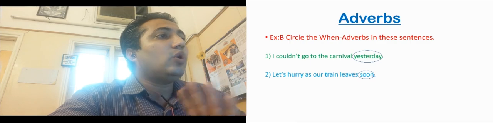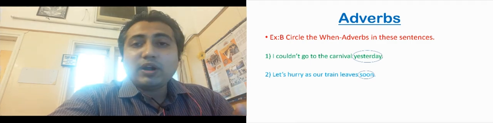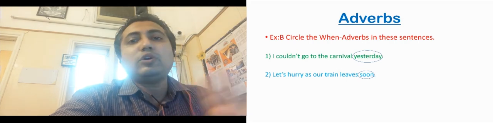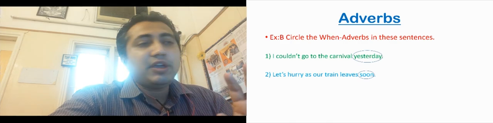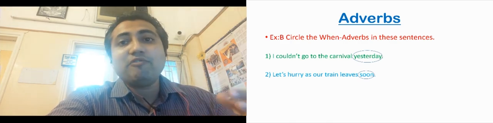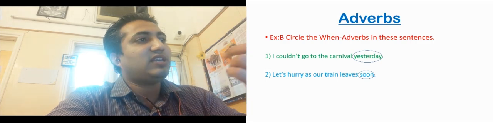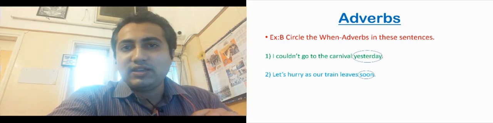I couldn't go to the carnival yesterday. अब what is the verb here? Couldn't go. नहीं जा सके. So I couldn't go when? Yesterday. Isn't it? I couldn't go when? Yesterday. So yesterday is the answer for when. So we have to encircle yesterday.